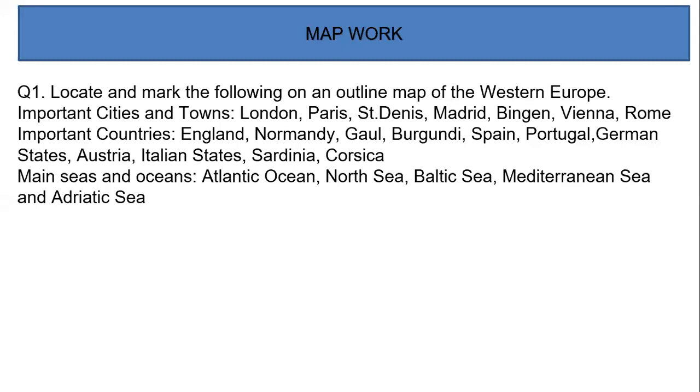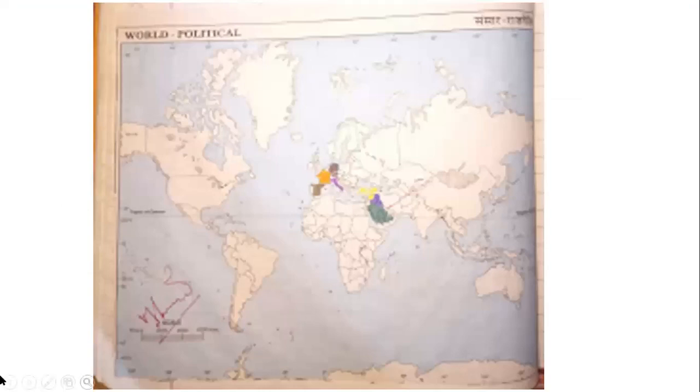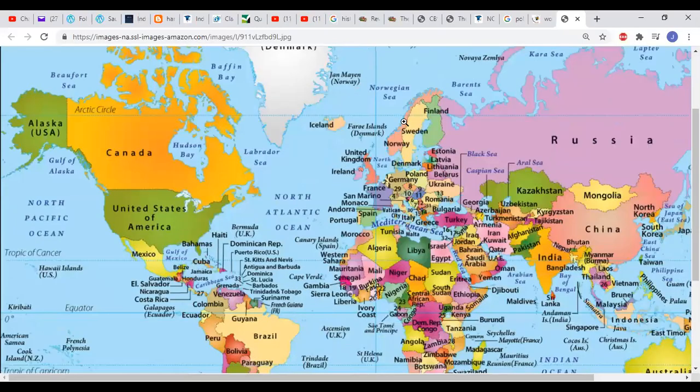And finally, you will do these seas: the Atlantic Ocean, North Sea, Adriatic Sea, Baltic Sea, and Mediterranean Sea. I have a few of them marked on this political map of the world, but it is not very clear. So I want you all to be marking these. Now, London has to be somewhere over here in the United Kingdom. You're going to mark London.